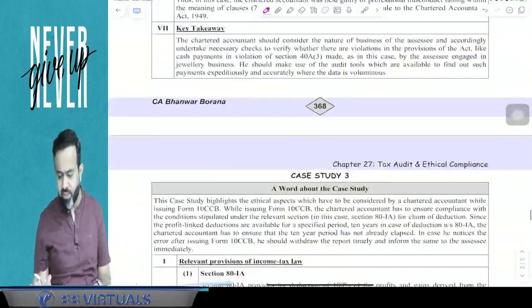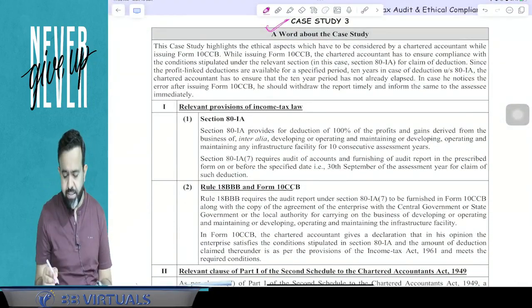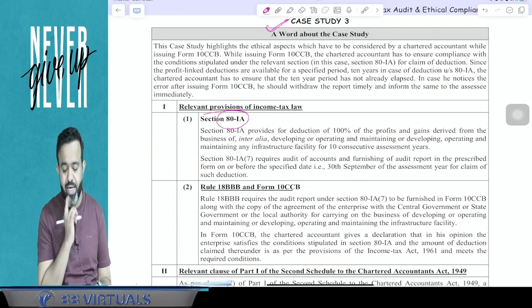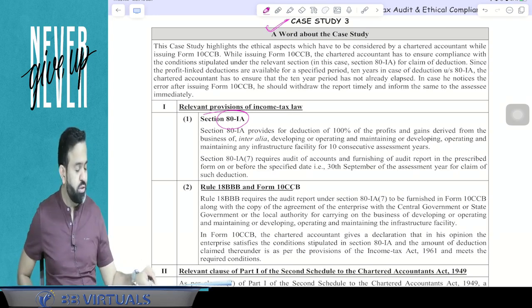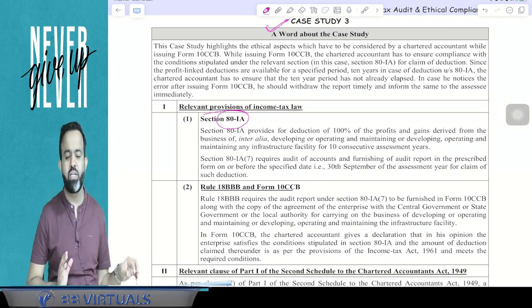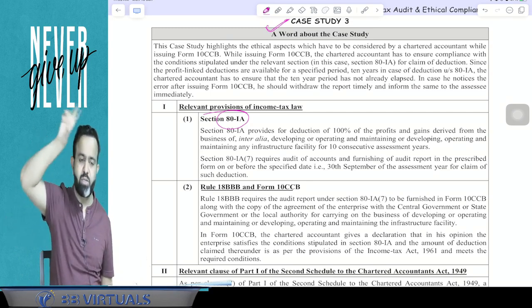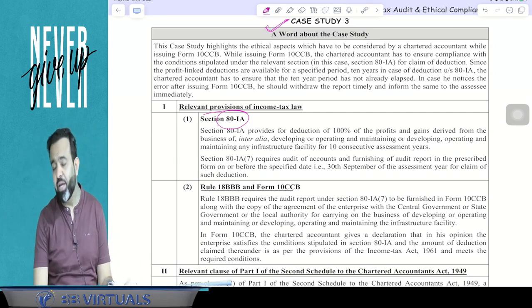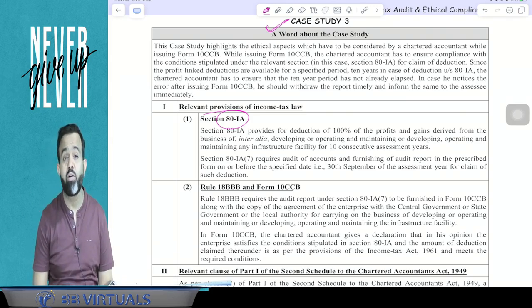Now case study number 3 is a very simple case study. What happened in this case study? It is based on section 80IA. Nowadays 80IA deduction is also not available. Guys, you know that for a new infrastructure business, deduction is now available under section 35AD, but earlier deduction was available under section 80IA. And in the case of a new infrastructure business, 100% deduction is available for 10 consecutive years.